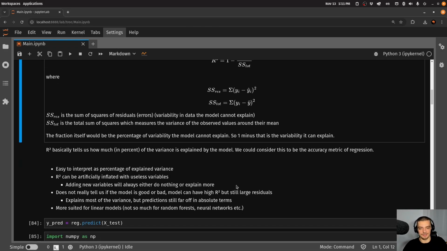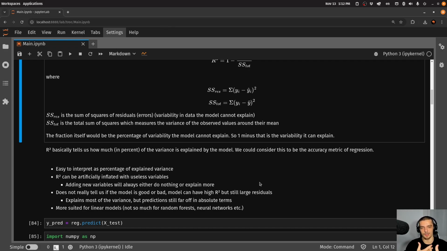However, it's not necessarily giving us full information. First of all, I can artificially inflate it by adding more and more variables which are actually not useful. When I add more parameters to the model, what usually happens is either nothing, or I get some increase in the R² score, which means I can add a ton of features, most of them useless, and I will probably still increase the coefficient of determination at some point. This is going to be resolved in the next metric, the adjusted R². We're going to talk about this in a second, but that's one downside.